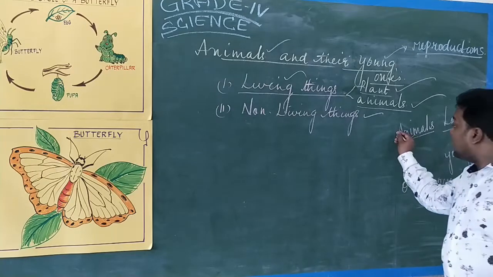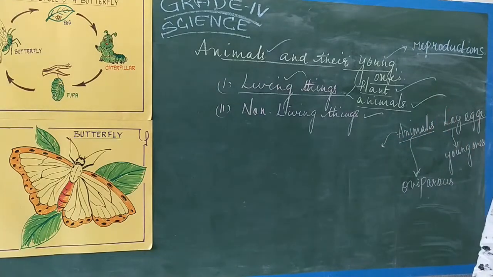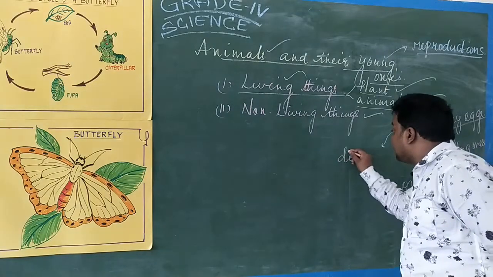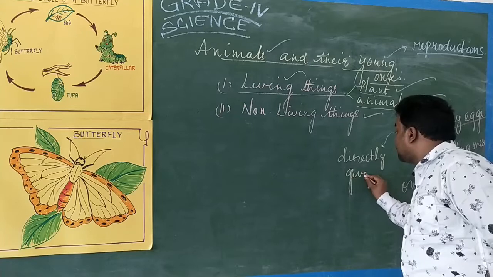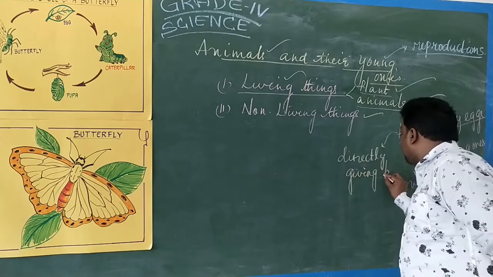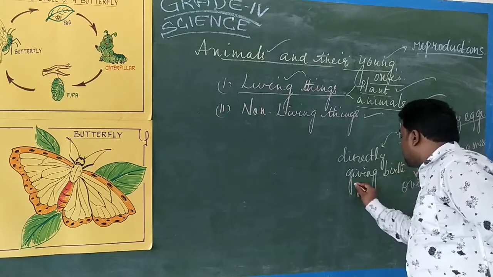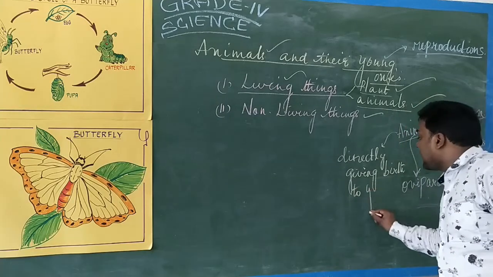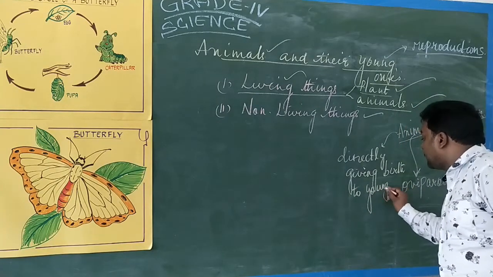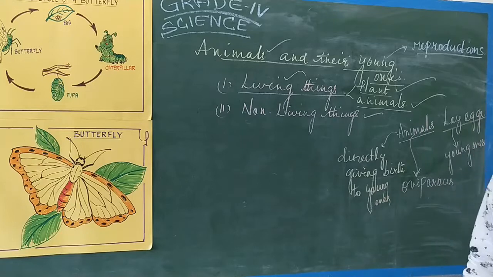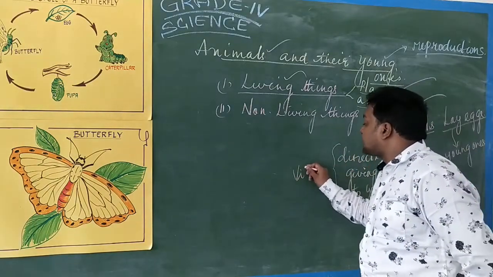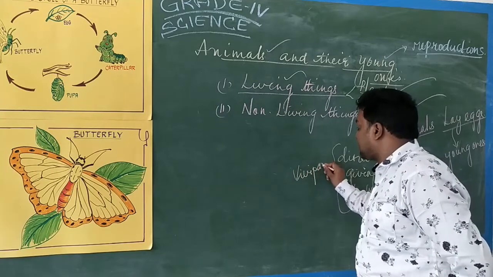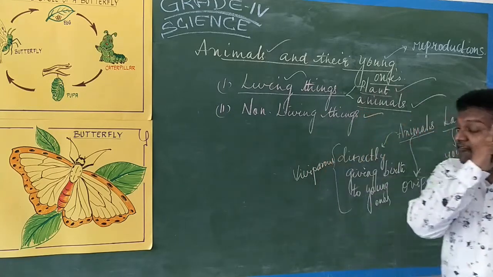Suppose there are some animals, those animals directly give birth to young ones, no egg stage at all. Okay, such a type of organisms we are calling viviparous. Such type of organisms we are calling viviparous.